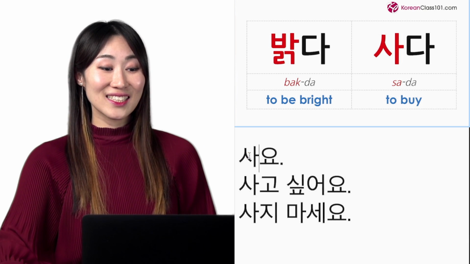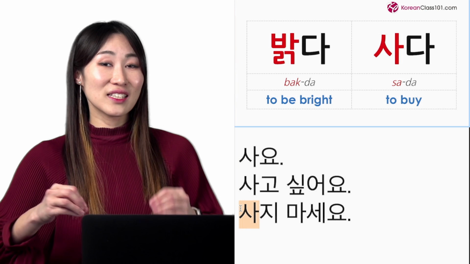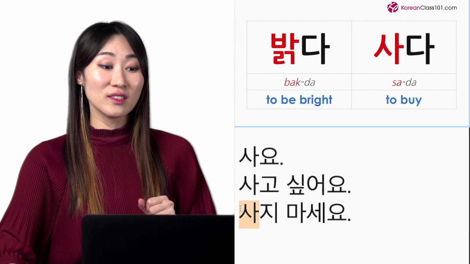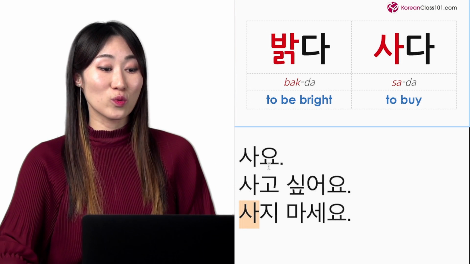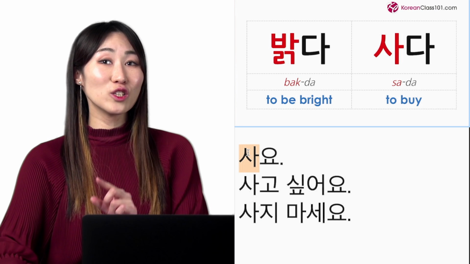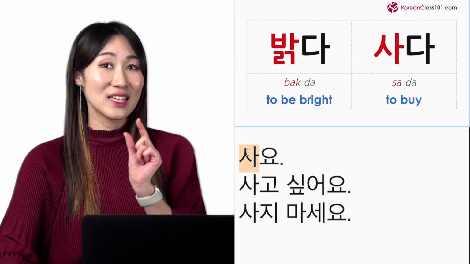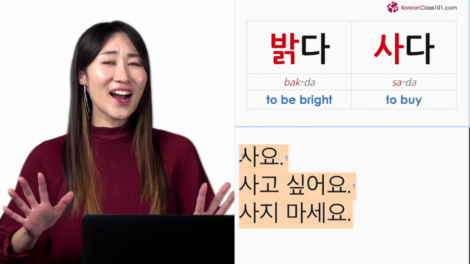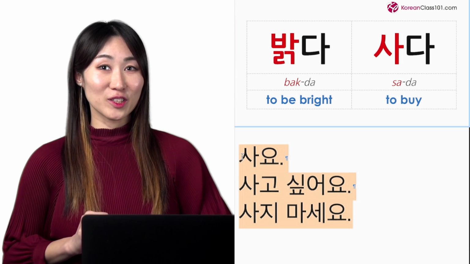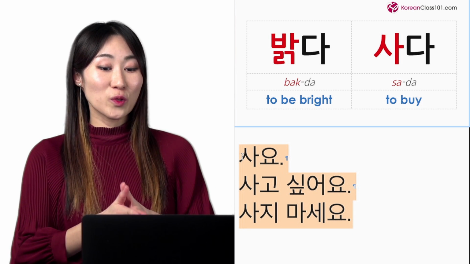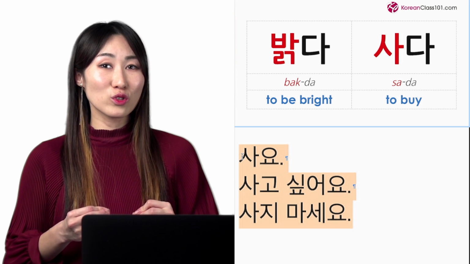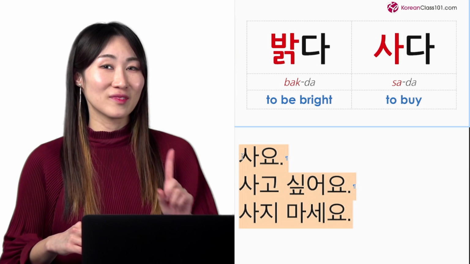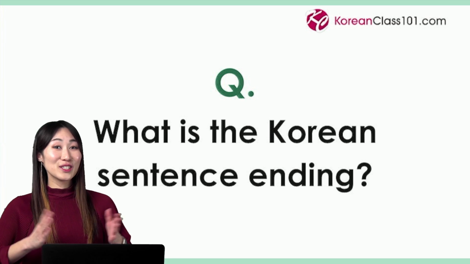Do you see 사 here? Yes, I use this word 사다 and conjugate it with many grammar rules, right? But 사 does not change. So this is a stem. Again, 사다, it ended with 다. So the verb without 다 is a stem, which is 사 here. And as you can see here, why is stem so important? When you conjugate this Korean verb or adjective with some grammar rules, the word changes, but the stem does not change. So it's very important to know. This is stem.